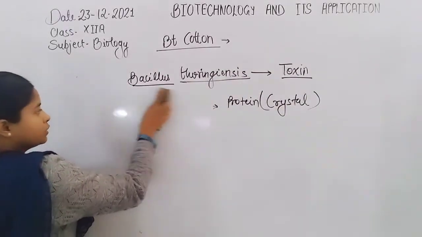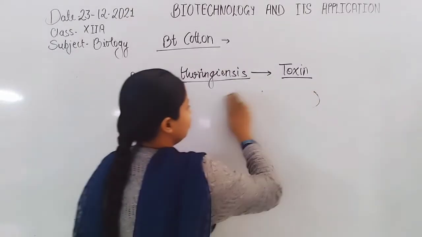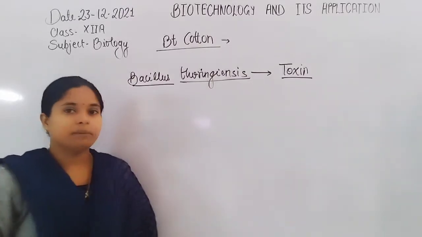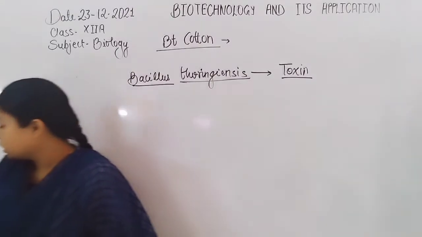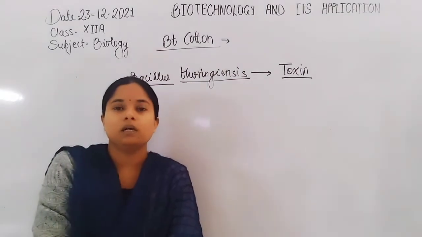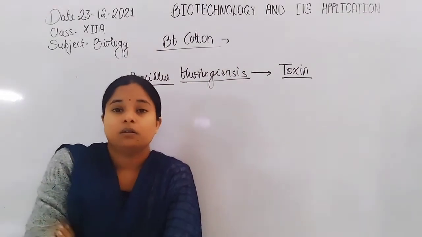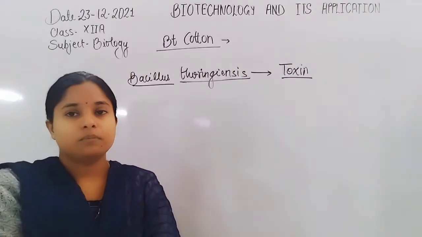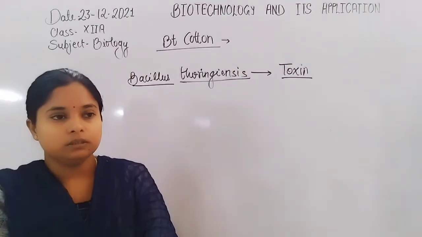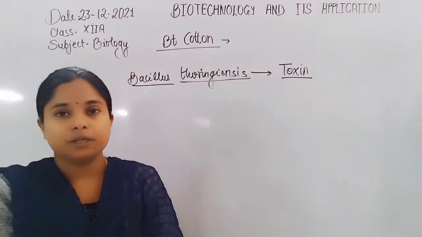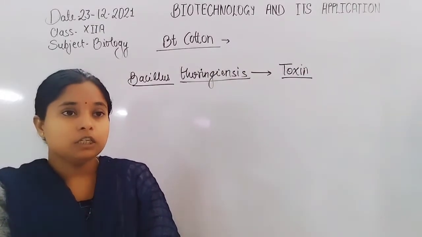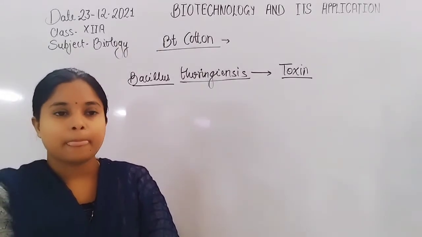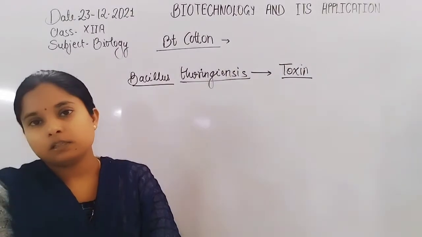Every time the protoxin is present in the cotton plant, but if we want to spray Bacillus thuringiensis for increasing the productivity, we need to spray every time, or after a specific time period.